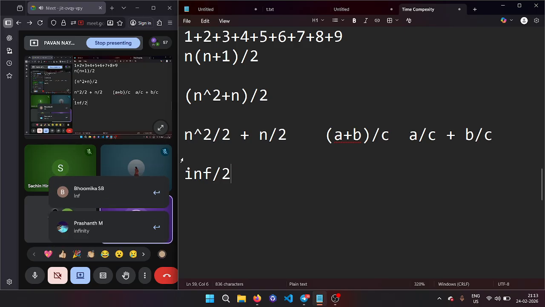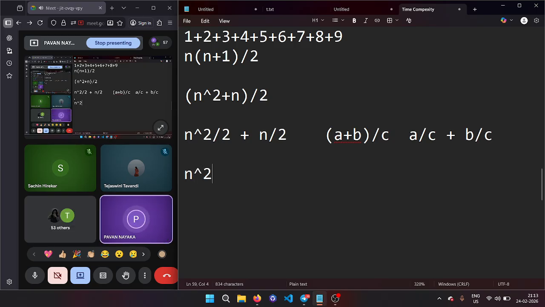Infinity divided by 2 is also infinity. Remember, shall I remove this divide symbol or not? N square divided by 2, I can remove the divide symbol. Here also, n by 2, I can remove the divide by 2. Why? Infinity by 2 is also infinity. Infinity square by 2 is also infinity. Is it clear, guys?